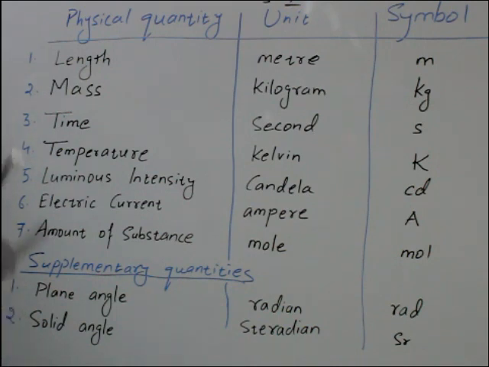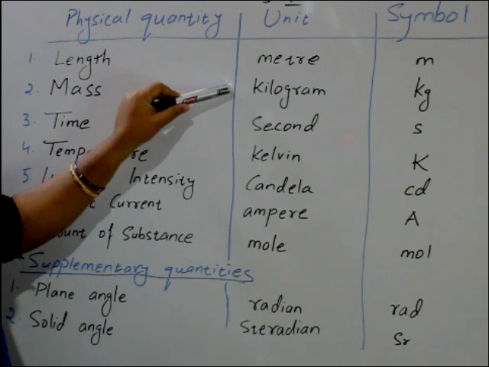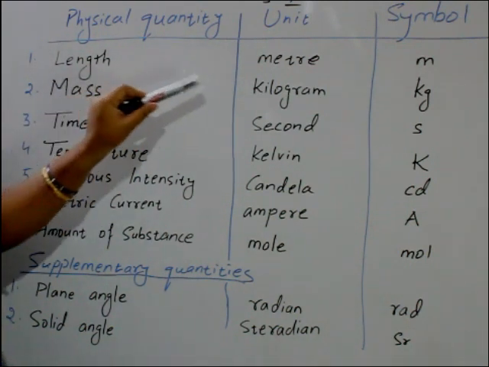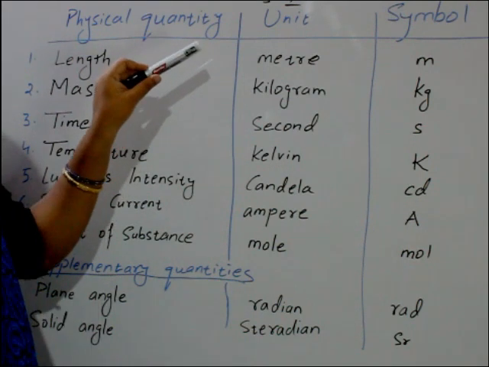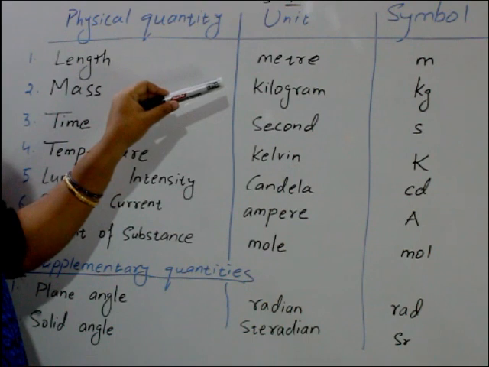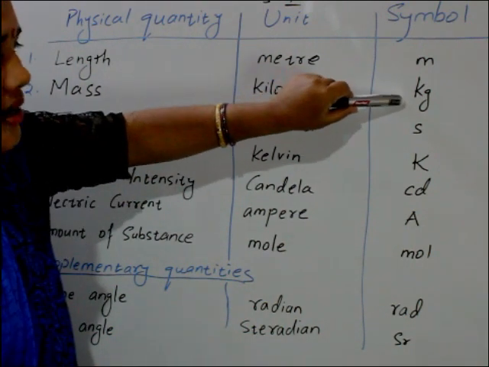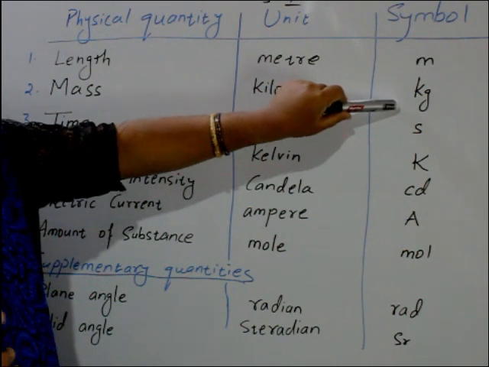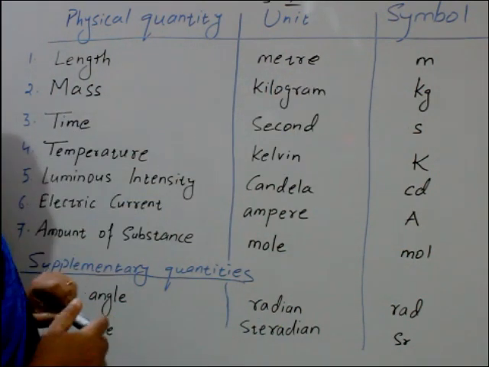Next is mass. Mass SI unit is kilogram. I said practical units are also there: gram is there, pound is there. But the SI unit is kilogram. The symbol is small k, small g. Kilogram is written kg.